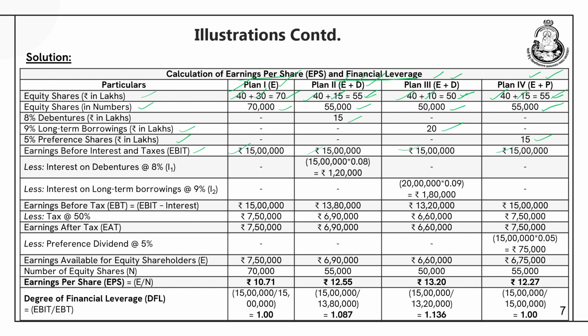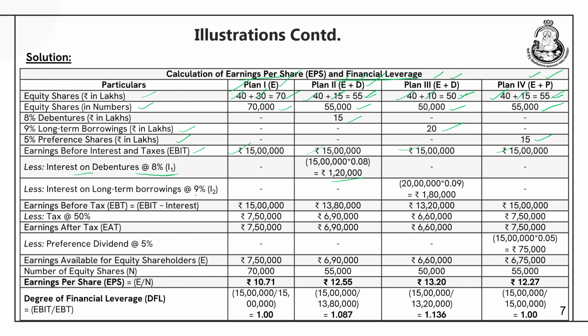So, what do we do first? We start with deducting the interest payment. So, we deduct the interest on debentures at the rate of 8%, and we have mentioned this by I1 because there are 2 instances where the company is using interest. The first one we have mentioned with I1. So, Plan 2 is issuing 15 lakhs of debentures at the rate of 8%, so it comes out to be 1,20,000.